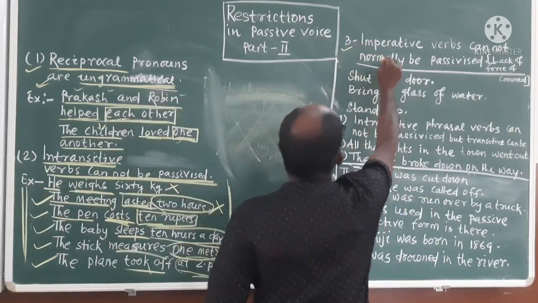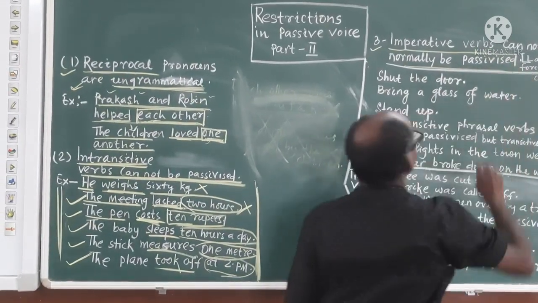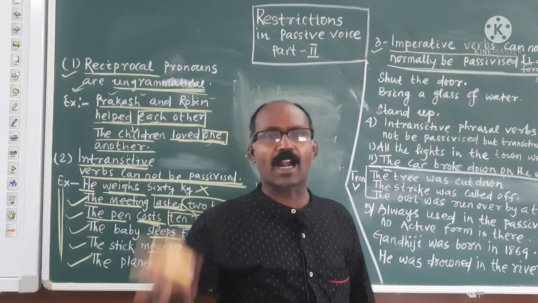What is number 3? Imperative verbs cannot normally be passivized. Imperative sentence. Stand up.